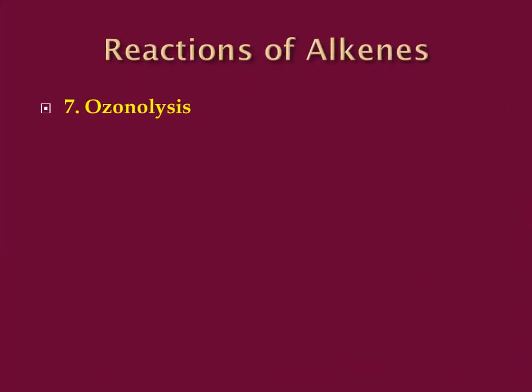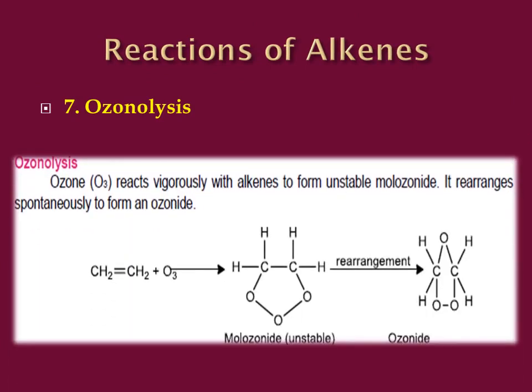Students, the next chemical reaction of alkenes that we have to study is called ozonolysis. As the name suggests, it is the addition of ozone. Ozone reacts vigorously with alkenes to form an unstable molozonide. This is the structure of molozonide, in which you can see the ozone molecule has been added across the double bond. This O3 is added across this double bond. It rearranges itself spontaneously to form an ozonoid. From molozonide, upon rearrangement, it gives an ozonoid.